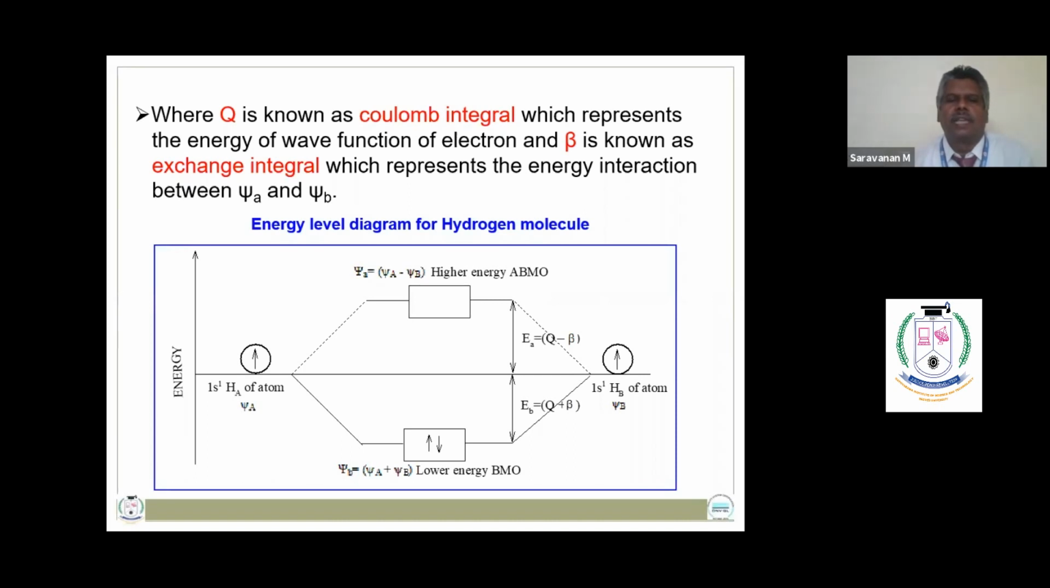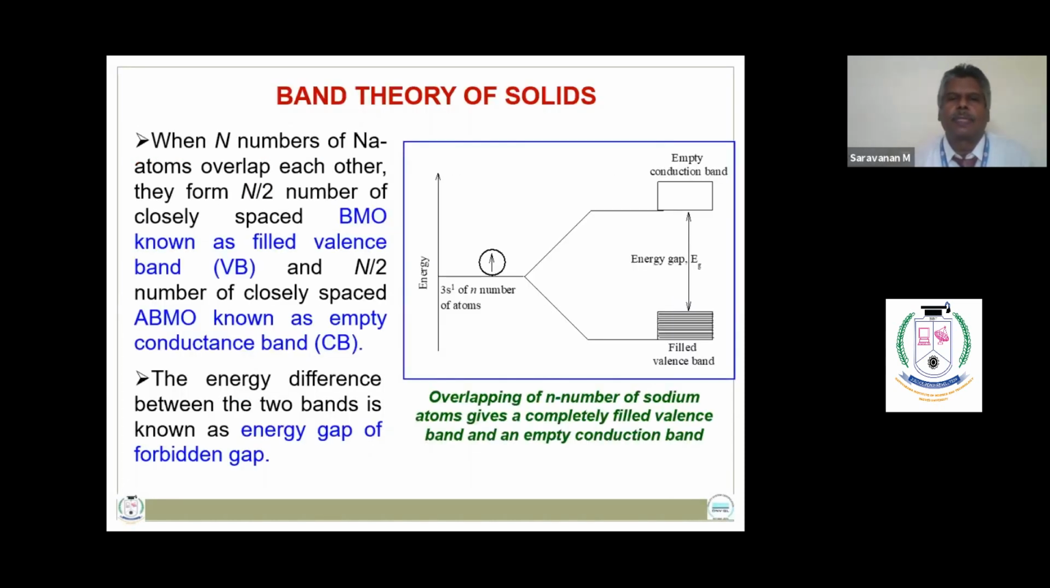So this energy level diagram explains the overlapping of the two hydrogen atoms HA and HB. It produces the lower energy bonding molecular orbital, which has the net wave function of psi A plus psi B, and the higher energy anti-bonding molecular orbital, which has the wave function of psi A minus psi B.